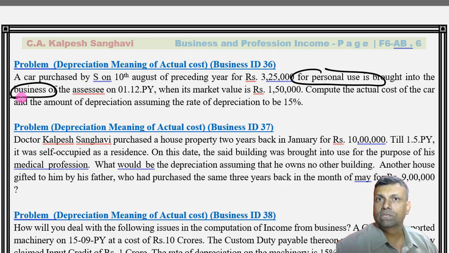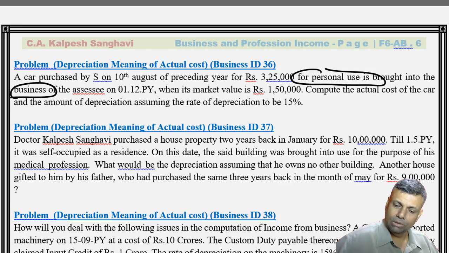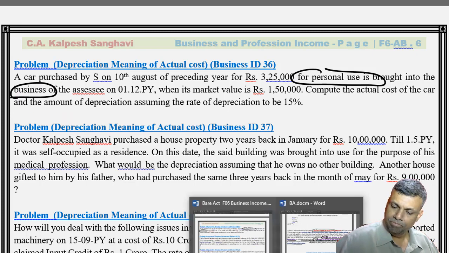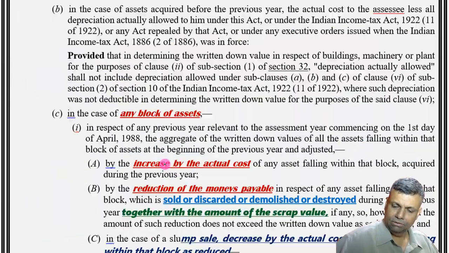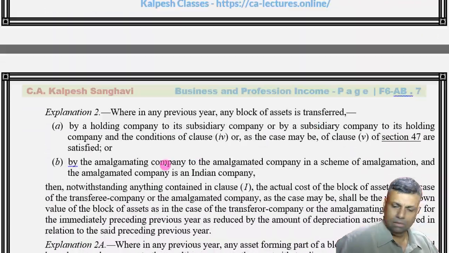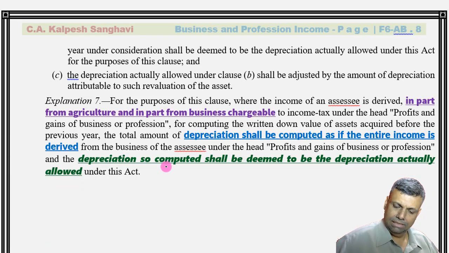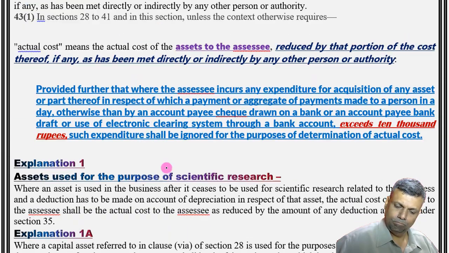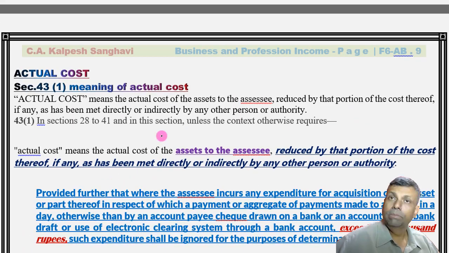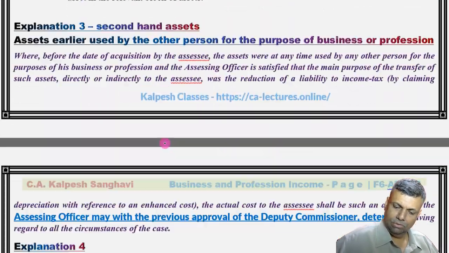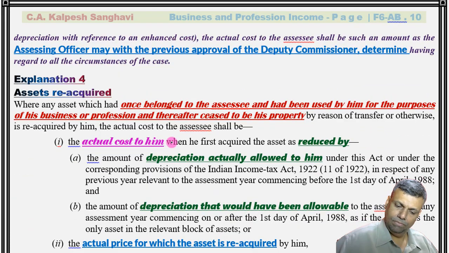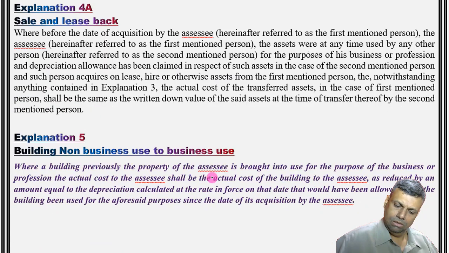Okay, in that particular situation, we have an explanation in section 43.1 which takes care of this particular situation, and even our next particular question is on similar lines only. But let me handle this particular question first. Explanation to section 43.1. One second, let me scroll a little bit. Okay, this is your section 43.1, meaning of the actual cost. In this, you have this explanation. Okay. Explanation number 5.